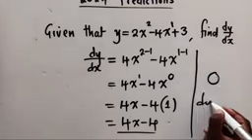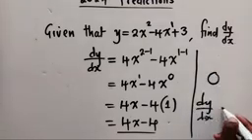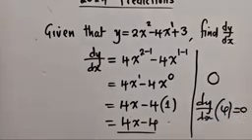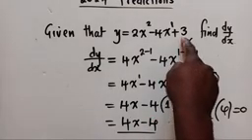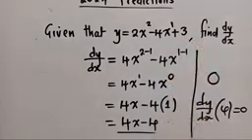What is the dy dx of a 4? It will just be a 0. Of any number which has got no letter, it will just be a 0. So the moment you see that this number has got no letter, just leave it. Don't do anything to it. That's all. This is what I can tell you.